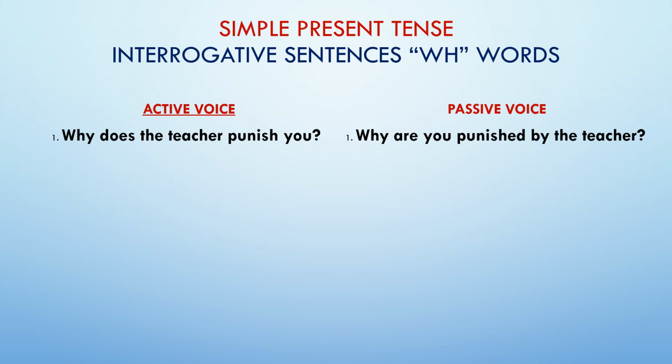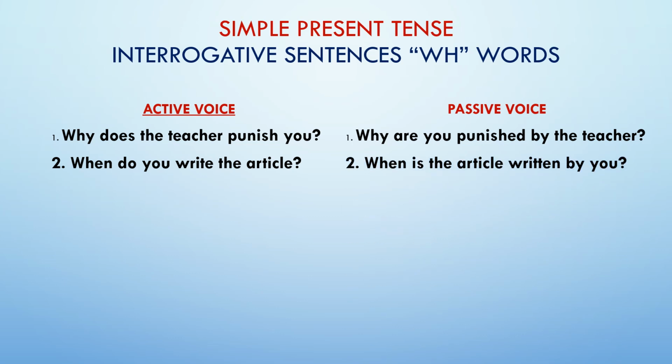The second sentence, when do you write the article? Again, your answer will start with when. Now, the object in this sentence is the article. The article is singular. So our answer is singular, the verb which we are supposed to use is. When is the article? Write, past participle written. When is the article written? Then we put preposition by and then the subject changing to object. When is the article written by you?